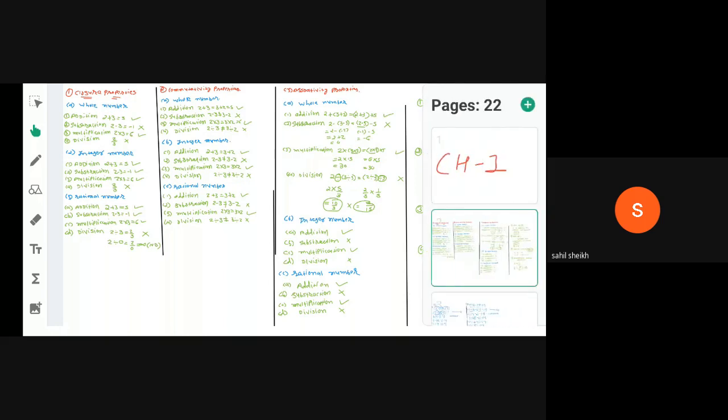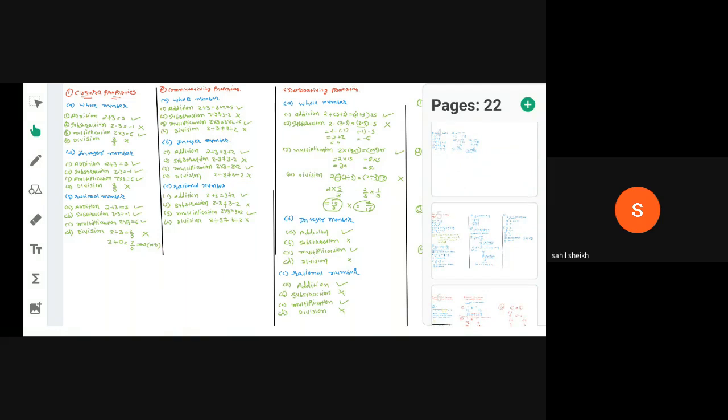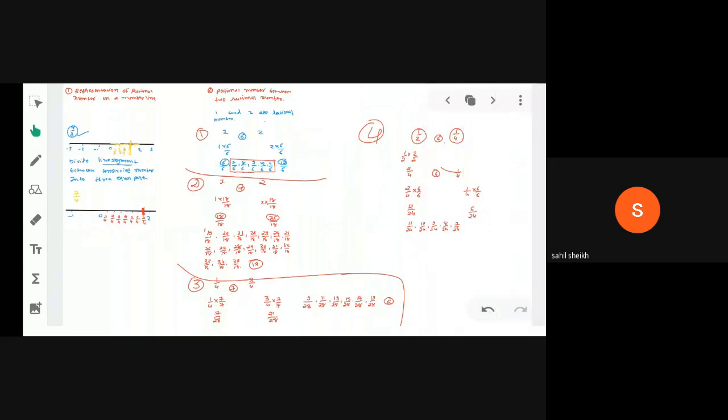Okay, now you can see I am giving you some theoretical part of this chapter. You can see here two different topics: representation of rational number on a number line, and rational number between two rational numbers.